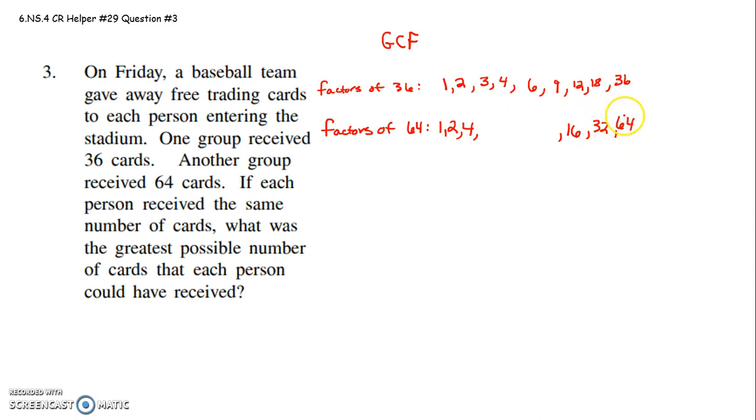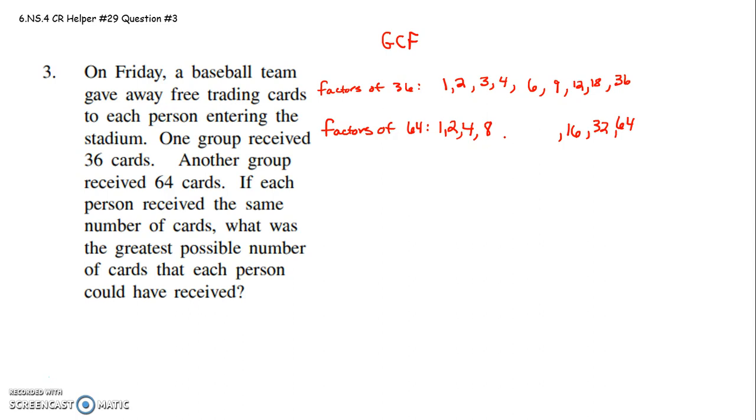5 doesn't go in nicely. 6 doesn't go in nicely. 7 doesn't. If there was a group of 8, they'd each receive 8 cards. 9 doesn't go in nicely. 10 doesn't go in nicely. So I think we're at the end of that.